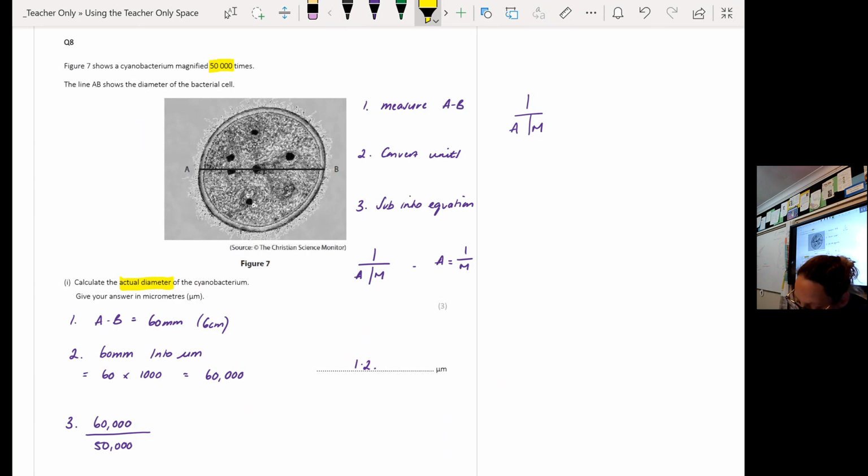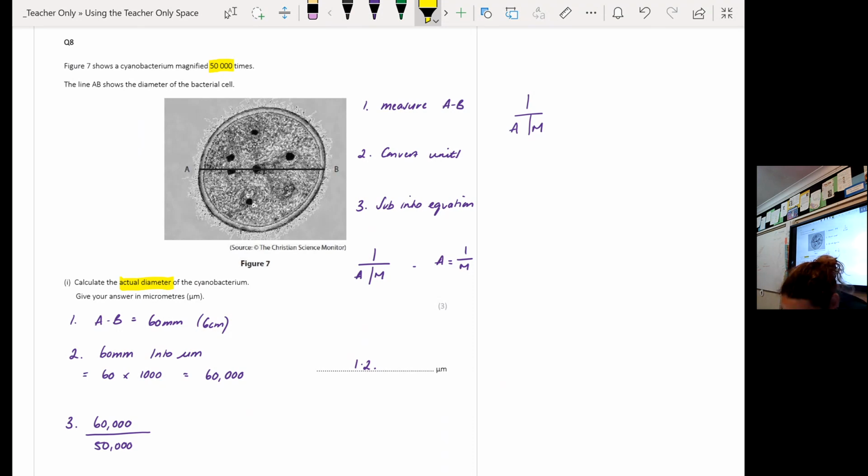So the first step that I've got is to measure the line A to B, and you get 1 mark for measuring that. You get 1 mark if you've written somewhere on your paper 6 centimetres, which all of you had. You all had 6 centimetres, so well done. Okay. It is easier if you measure it in millimetres going forward because you don't have to convert as much, okay? So if I'm converting 6 centimetres into micrometres, I need to multiply by 10,000 rather than just by multiplying by 1,000 if I'm converting millimetres into micrometres, okay? So it's just less work for you to do. So measuring in millimetres is going to be better for you if you're ever doing a magnification calculation.